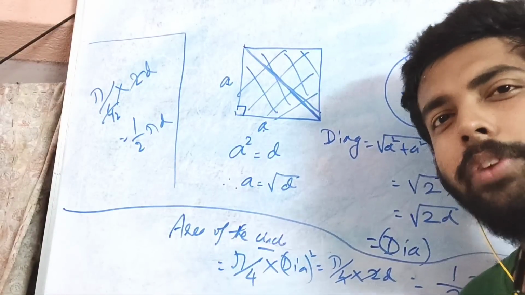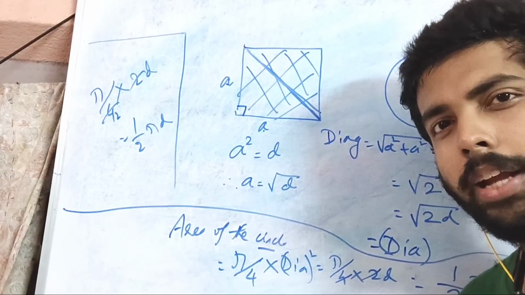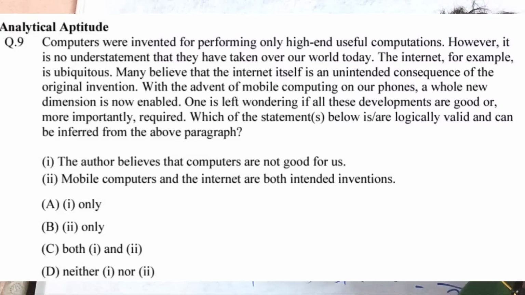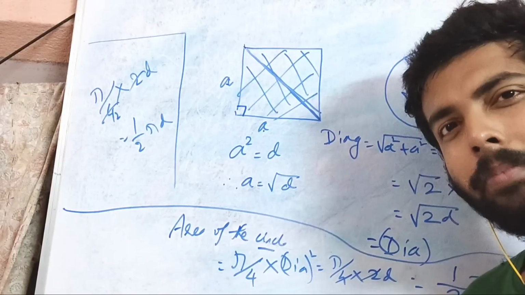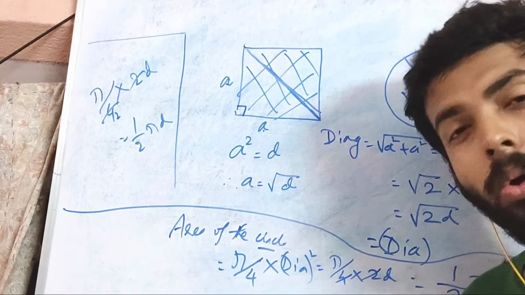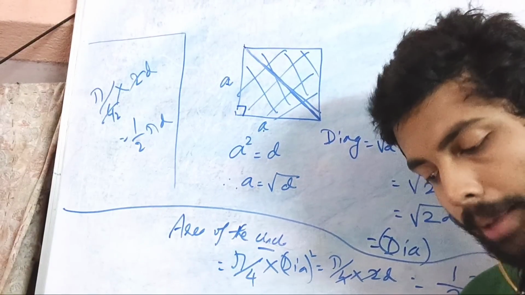Question number 9. You can just pause the video for a second and read the passage completely. Now, some options are given. They're saying that 2 statements are given. First statement: the author believes that computers are not good for us. And second: mobile computers and the internet are both intended inventions. Okay. So the first option is absolutely wrong.